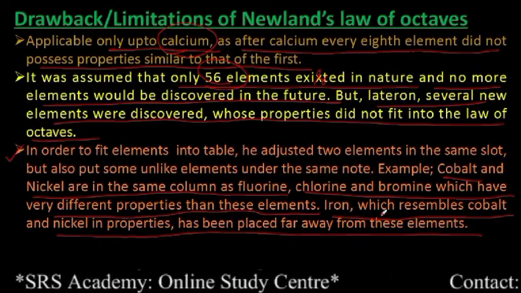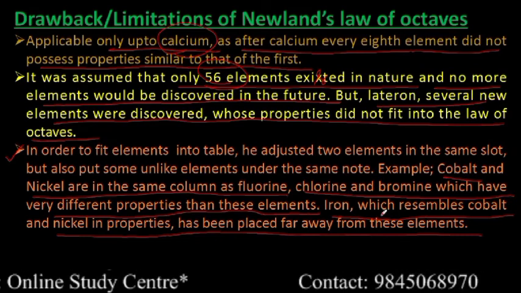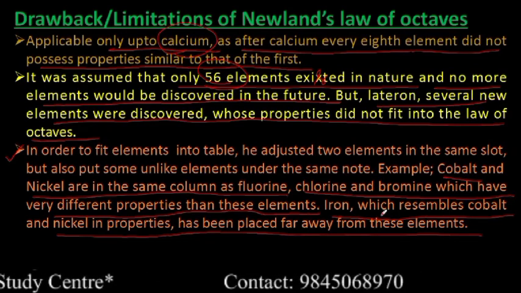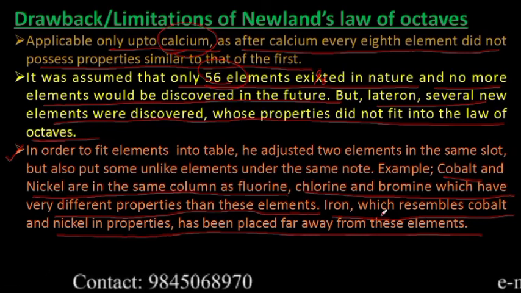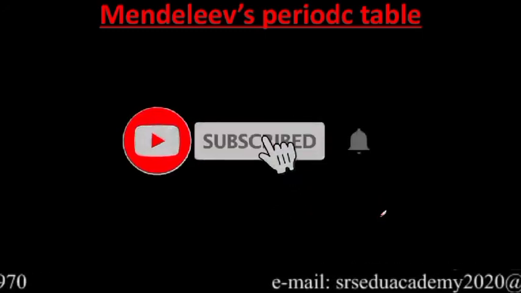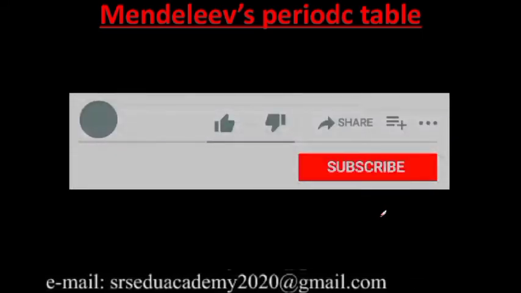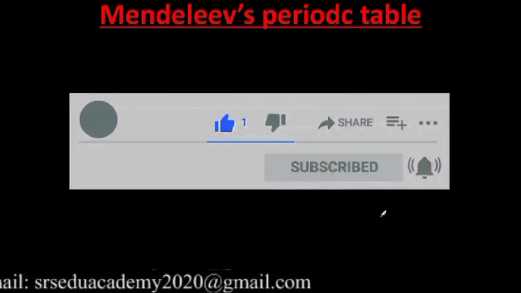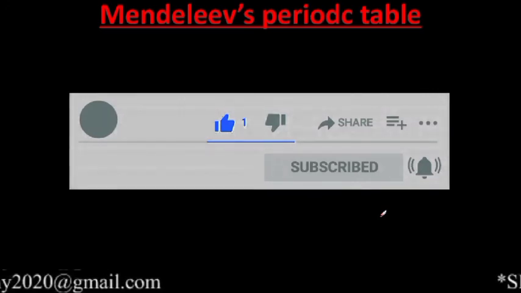So from this part, the question will be: write the limitations or drawbacks of Newland's law of octaves. They may ask you this question for either 2 marks or 3 marks. Clear? And in the next video, you will get an important topic, Mendeleev's periodic table. So in the next video, we will begin with Mendeleev's periodic table. Till then, just practice the previous topics by writing on a sheet of paper.